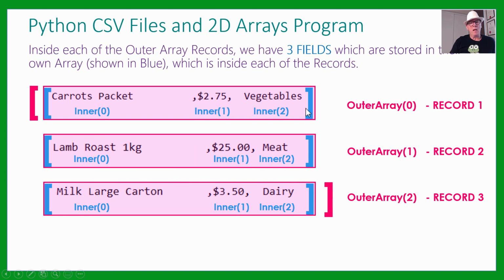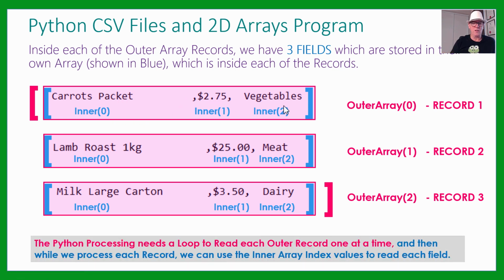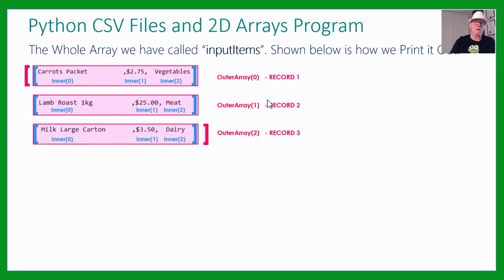So we've got these big record level things happening where we get all 3 values in one line of the file, but then inside each of those we have 3 sub items called the inner items. The second dimension of the array is what that's called. So Python processing needs a loop to read each of these records one at a time, and as we read each one we can look at the inner values inside each record, and that's what we're going to look at next, how you do the 2 dimensioning.